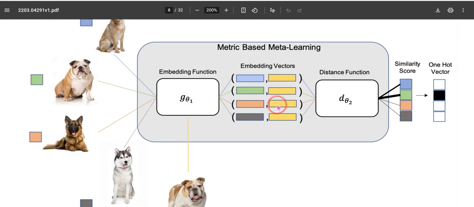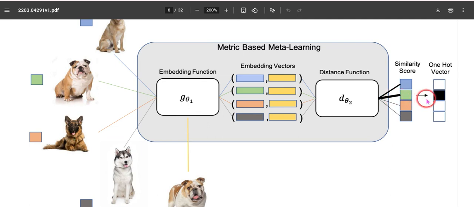Once the embedded output of this query comes out, it identifies which support set embedding it is very close to using this distance function. This distance function can be either standardized like Euclidean or cosine, or it can be learned similar to what we are learning in the embedding functions.